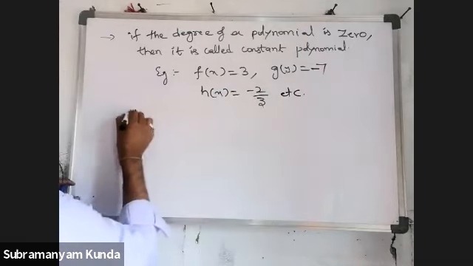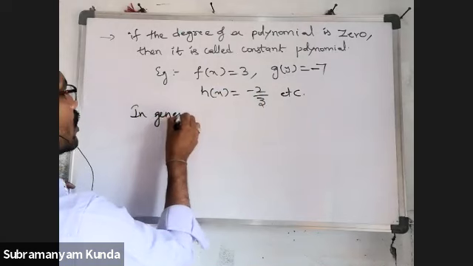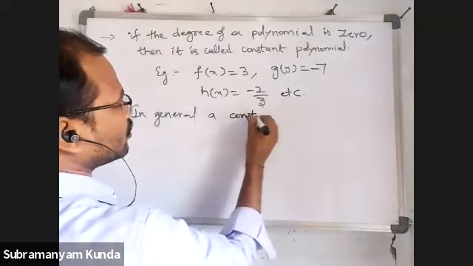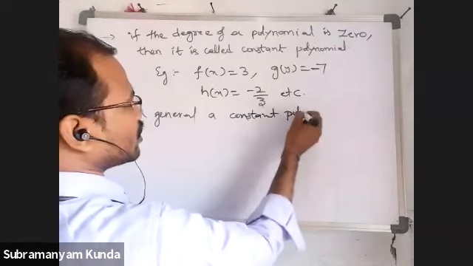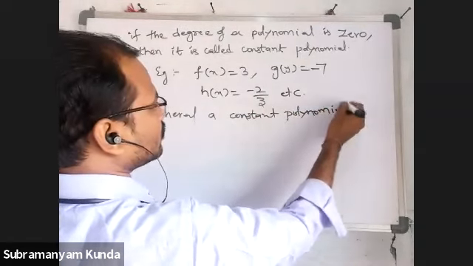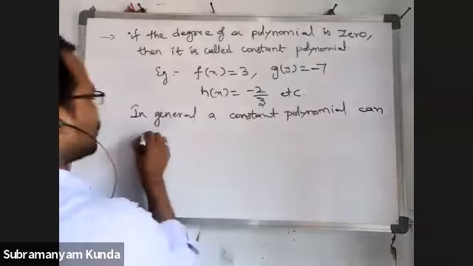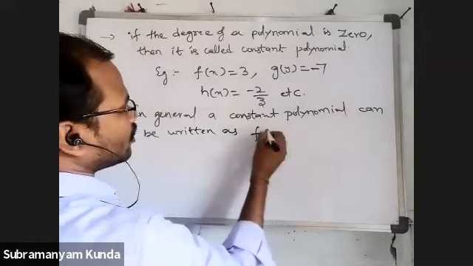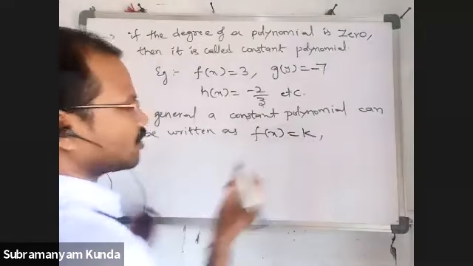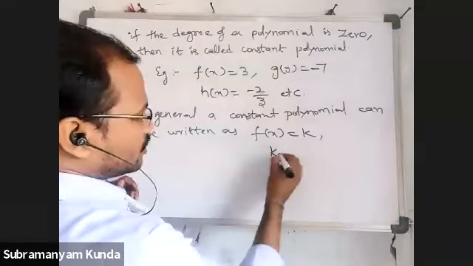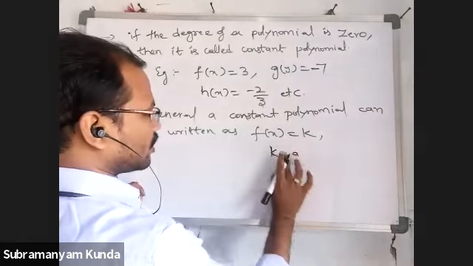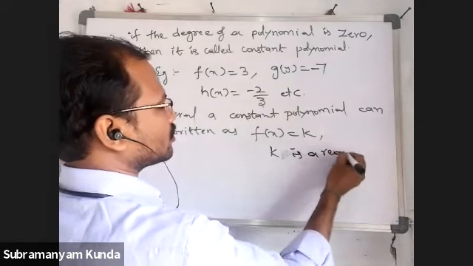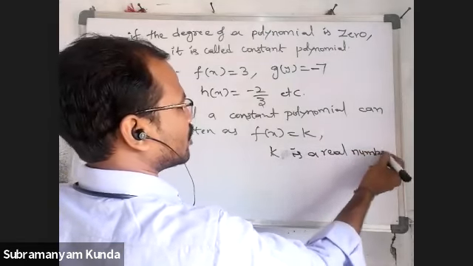So in general, a constant polynomial can be written as f of x is equal to k, where k is any real number, or simply a constant.